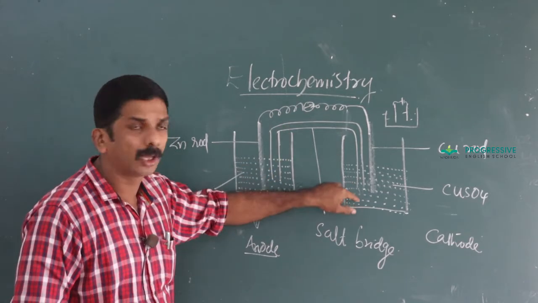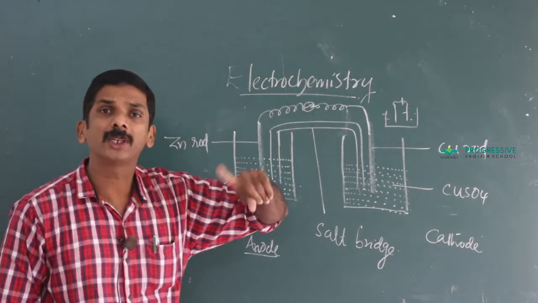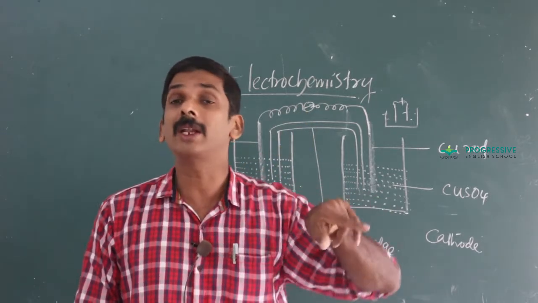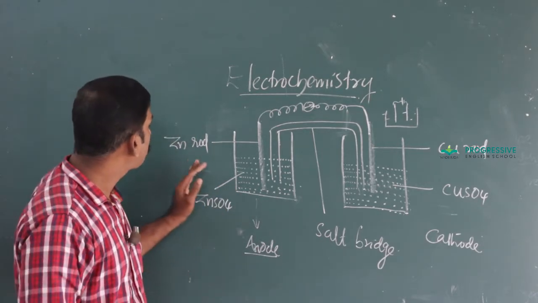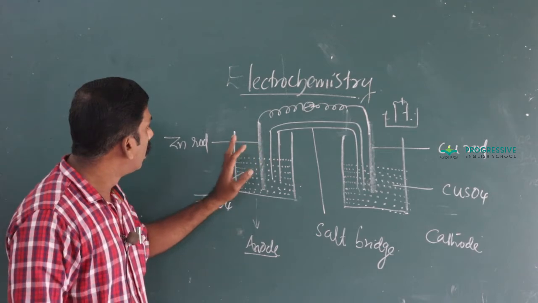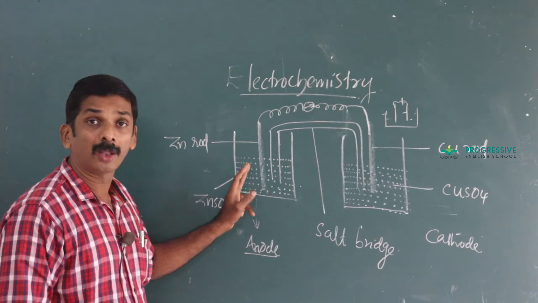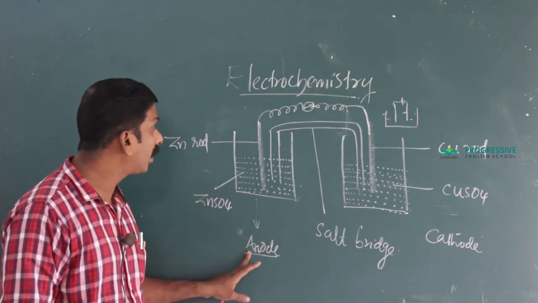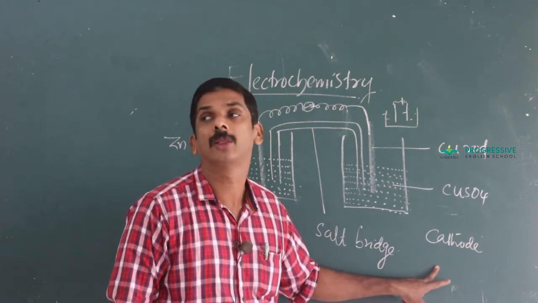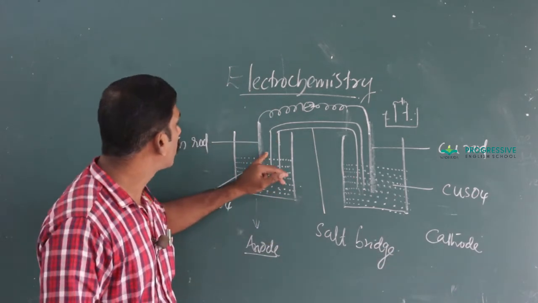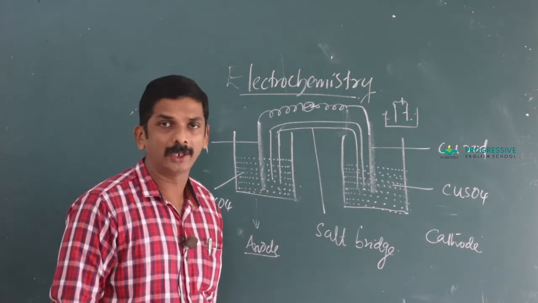As a result of this chemical reaction, the voltmeter shows some deflection, which indicates that some electricity is produced as a result of this chemical reaction. Okay, the electrode represented on the left side where oxidation takes place is called anode, while the electrode represented on the right side where reduction takes place is called a cathode. These two solutions are connected with the help of a salt bridge.